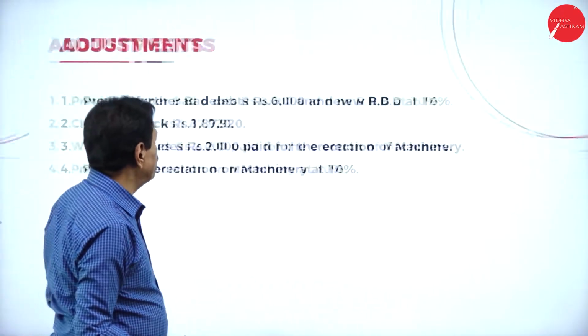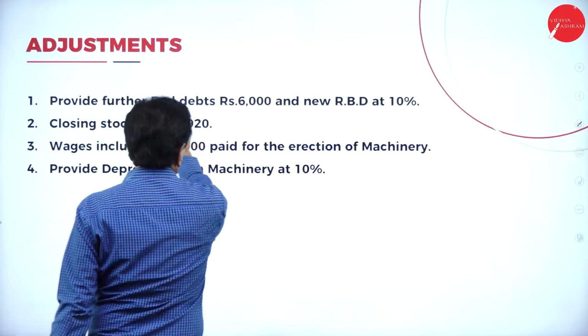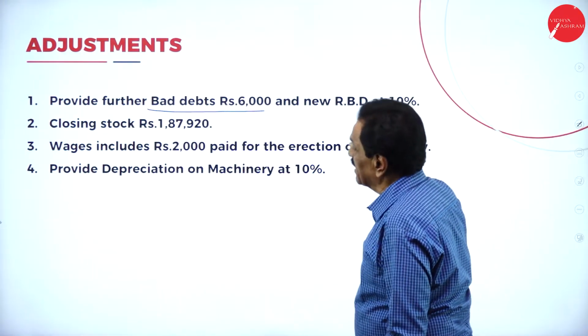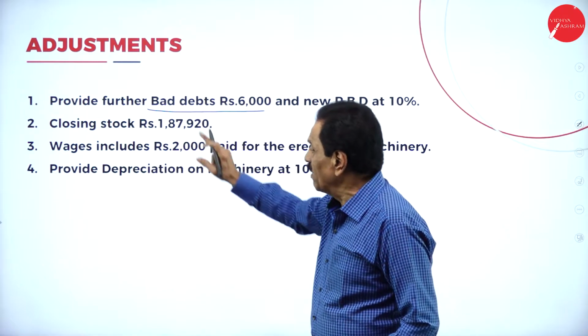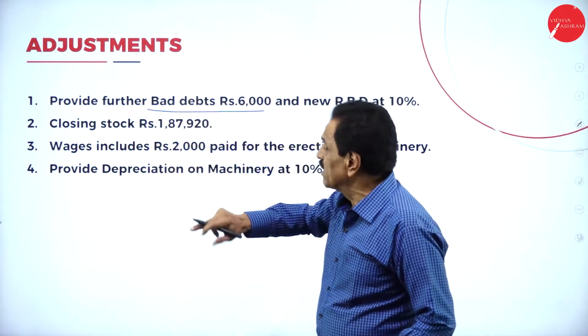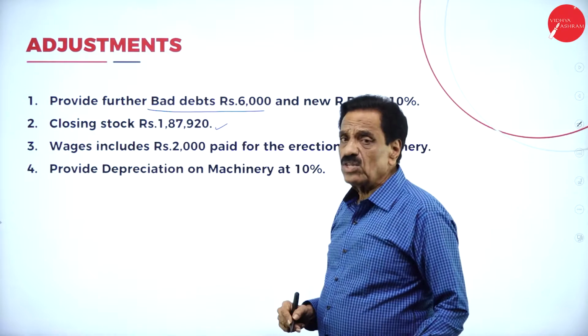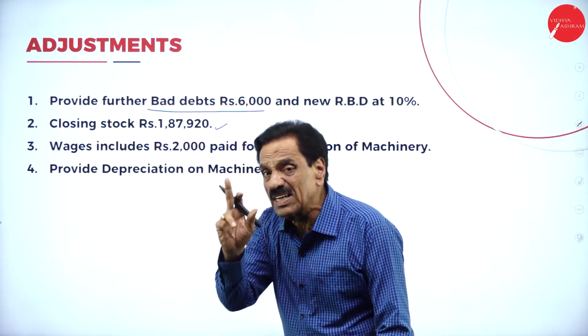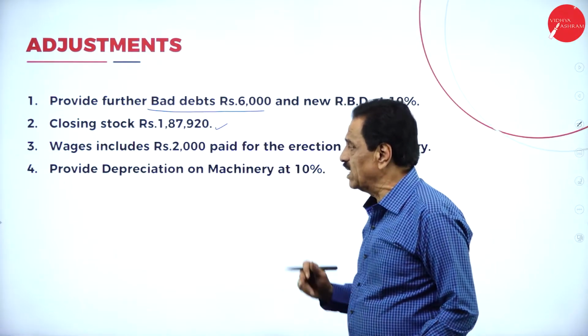We'll move on. Here are some adjustments. Provision for bad debt is 6,000 and new RBD is at 10%. So I'm going to solve this now slowly. Then closing stock. I already told you about closing stock. Where will the closing stock come? Trading account credit side, and asset side of the balance sheet.